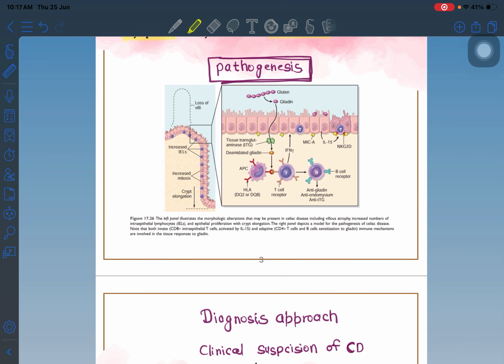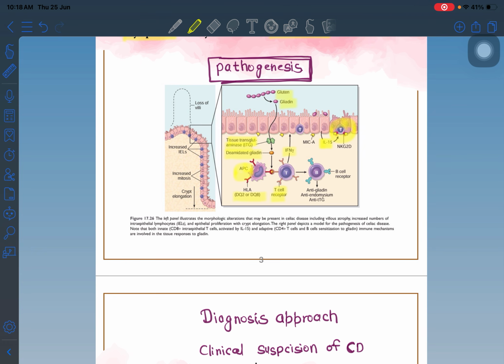The important thing is that gluten excretes gliadin, which comes into the intestine, and by the transglutaminase enzyme this becomes deaminated gliadin. This deaminated gliadin is sensitive if there is the presence of HLA-DQ2 and DQ8. Not always, but more vulnerable. If there is HLA-DQ2 and DQ8, the antigen presenting cell identifies the deaminated gliadin and stimulates the T cells. T cells secrete interferon gamma, which damages the epithelium, and the damaged epithelium secretes interleukin 15, which also stimulates the CD8 T cells, which further damage the epithelium.